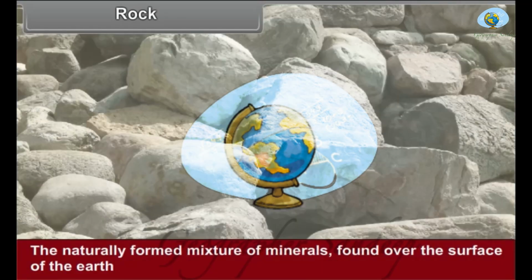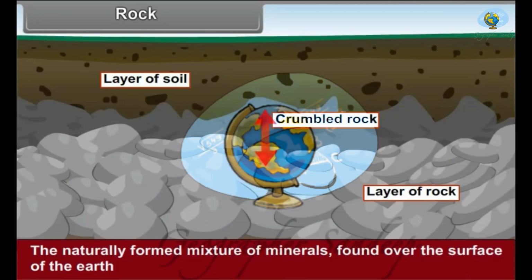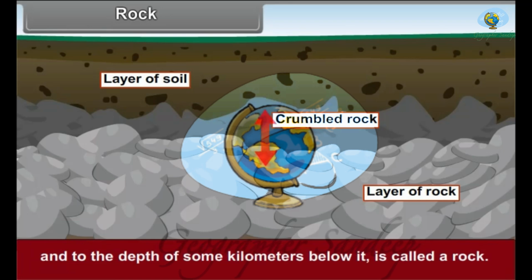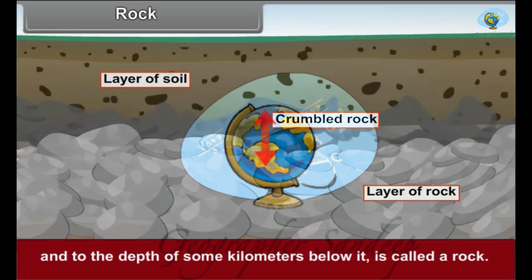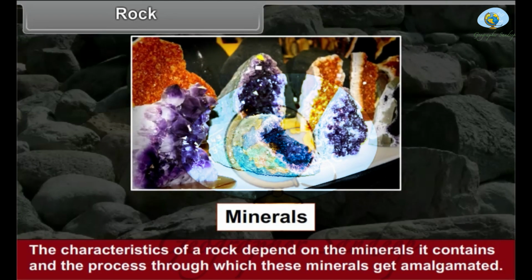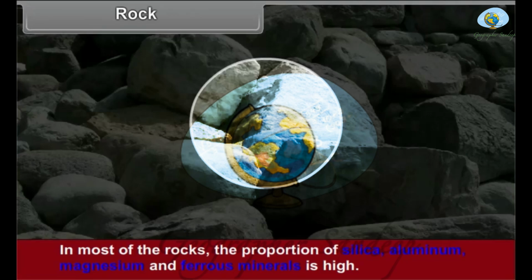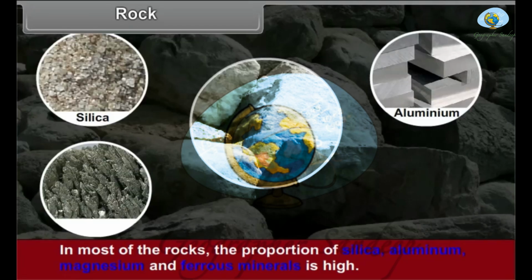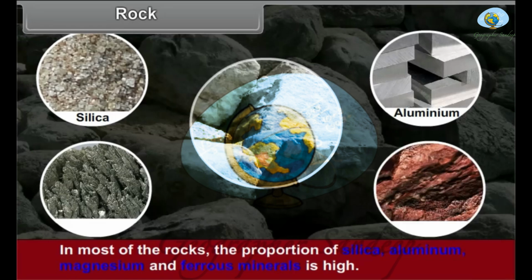Rock. The naturally formed mixture of minerals found over the surface of the earth and to the depth of some kilometers below it is called a rock. The characteristics of a rock depend on the minerals it contains and the processes through which these minerals get amalgamated. In most of the rocks, the proportion of silica, aluminium, magnesium and ferrous minerals is high.